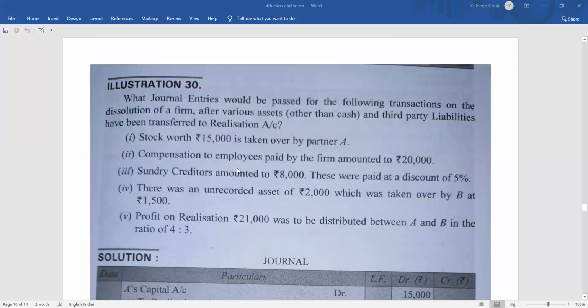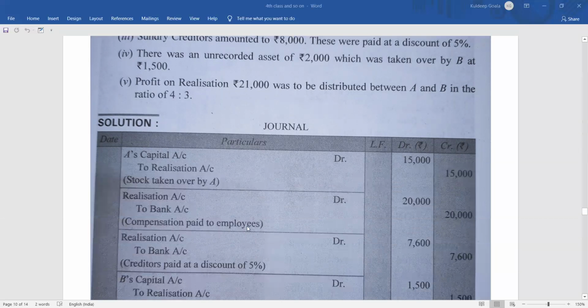Coming to the next one, compensation to employees paid by the firm amounted to 20,000. We are paying the employees the compensation of 20,000. So what will be the entry? It's a loss for the firm. So realization account debit, and since we are making the payment, to bank. Realization account debit to bank 20,000.